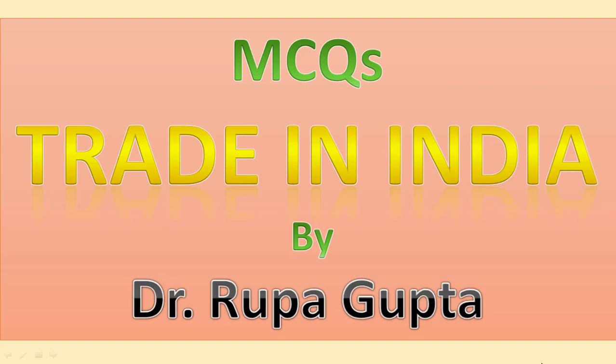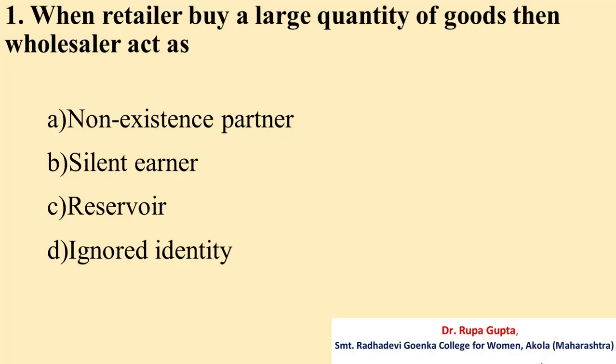In this video, again I am going to explain multiple choice questions on trade in India. So let's start with question number 1. When retailers buy a large quantity of goods, then the wholesaler acts as A. Non-existent partner, B. Silent earner, C. Reservoir, D. Ignored identity. And the answer is C, and that is reservoir.